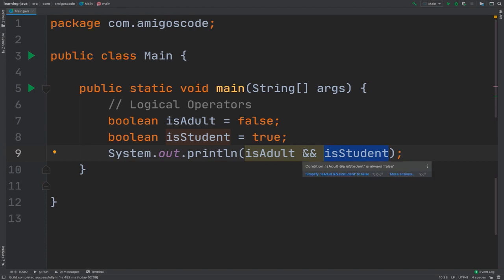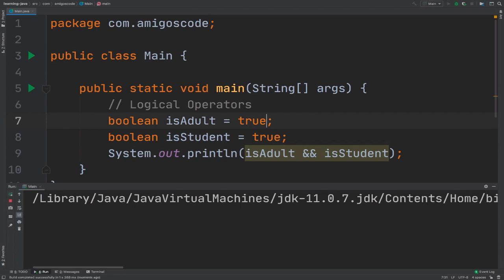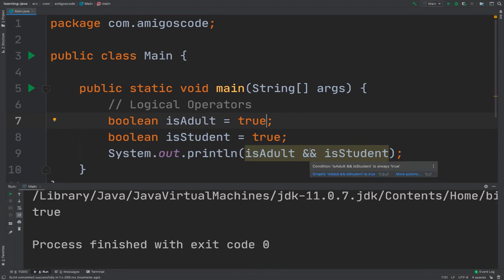So basically, and means that all the expressions must be true, otherwise the final output is false. So if I run this, you can see that it is false. But now if I change is adult to true and then run it, you can see that now it is true. But let me go back and then say false here.